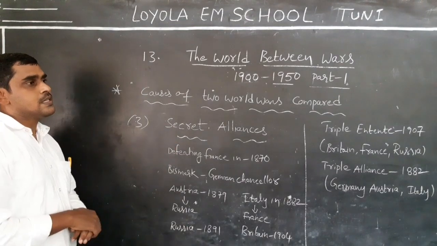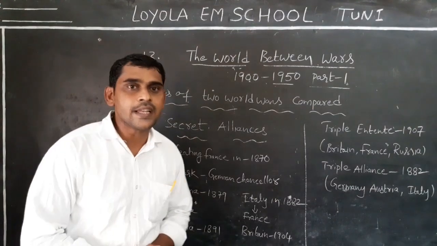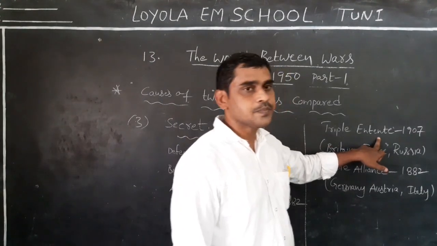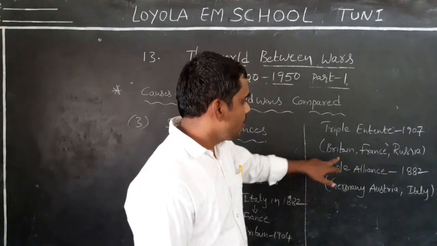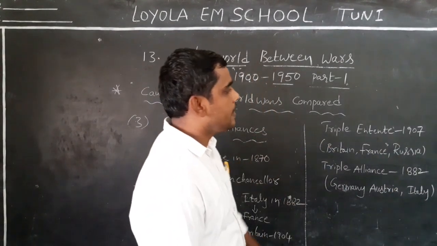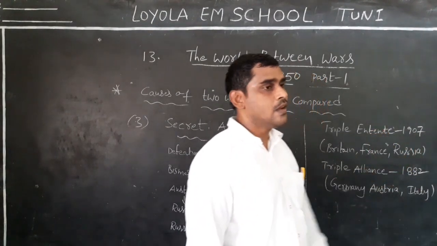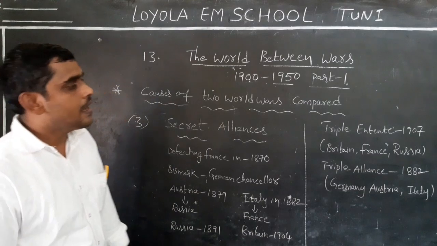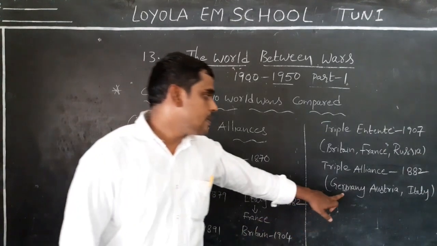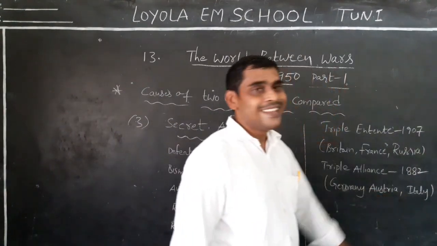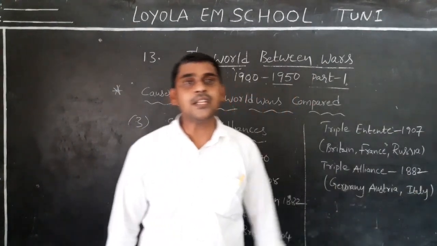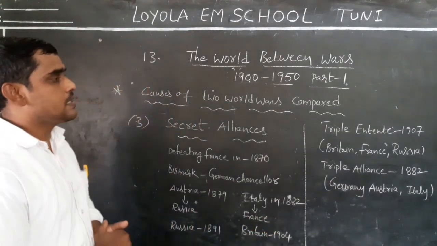Finally, all these countries formed two secret alliances. What are they? First one, the Triple Entente: Britain, France, Russia. These three countries formed the Triple Entente in 1907. This is one of the secret alliances, and the second one is the Triple Alliance: Germany, Austria, Italy. These three countries formed the Triple Alliance in 1882. So these are the secret alliances.